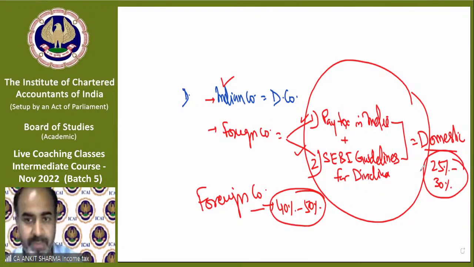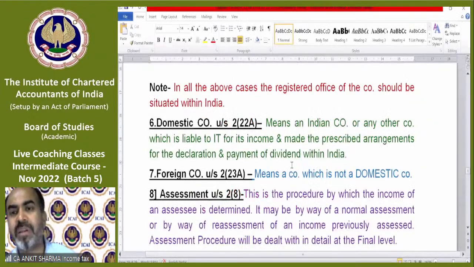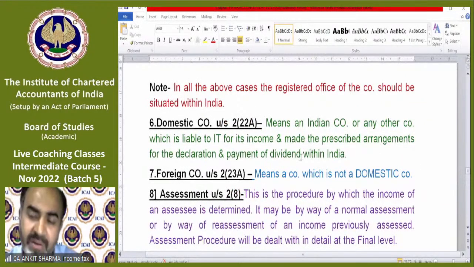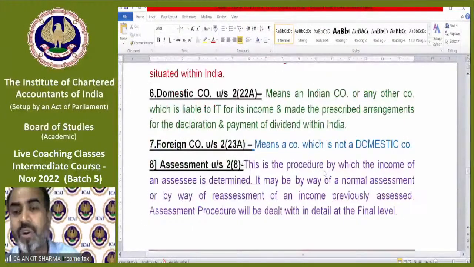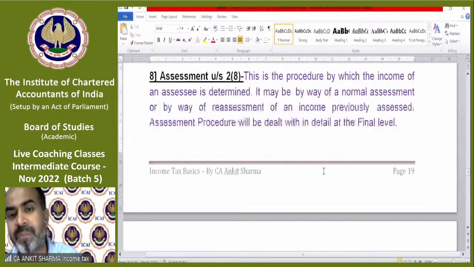I have seen you have sent a lot of queries. I am going to discuss them, but let's complete this topic first. Definition: an Indian company will always be a domestic company. Any other company which is liable to income tax and has made the prescribed arrangement is also domestic. Prescribed arrangement means SEBI guidelines. What is a foreign company? That which is not a domestic company will be treated as a foreign company.